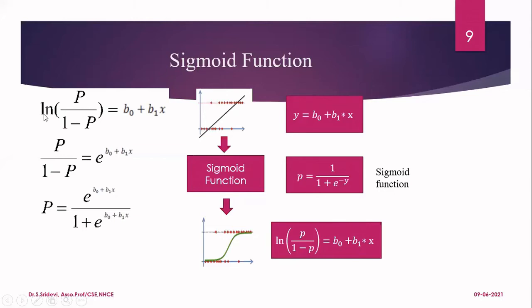So here I have given the steps. Log p divided by 1 minus p is this particular term. From this, you can find the probability p. When you find it, you will get an equation of this particular form. Okay, so this is how your sigmoid function is going to work.